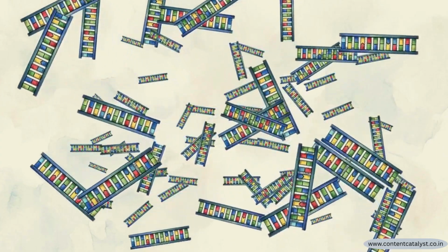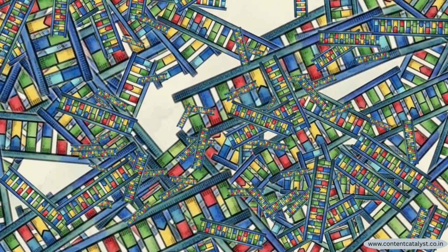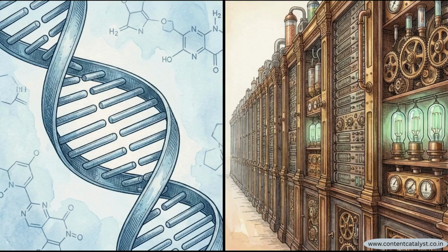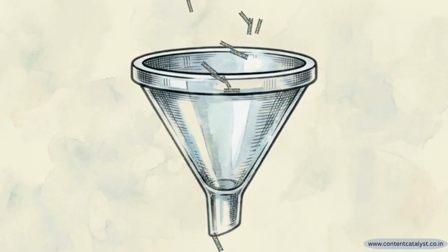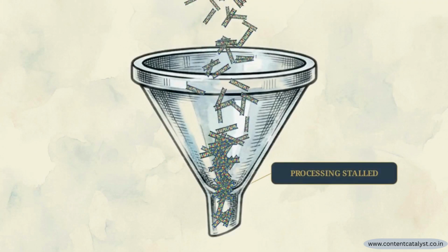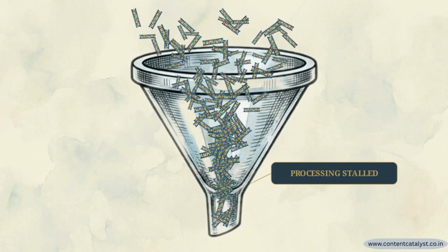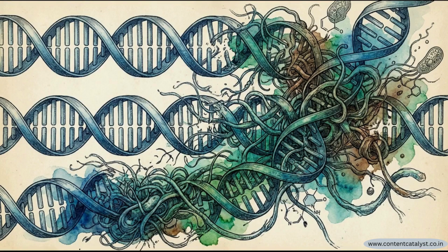The obstacle is scale. Global genomic databases are expanding at an exponential rate, capturing a volume of biological data that is difficult to process. Taking one mystery sequence and manually comparing it against the millions of documented sequences currently stored on global servers is a mathematical impossibility. Traditional alignment methods struggle to scale to this size. When you force standard alignment computations against datasets this massive, the system creates a bottleneck that stalls biological research. Without a high-speed computational solution to compare and align these strands, modern genomic sequencing generates noise devoid of scientific value.